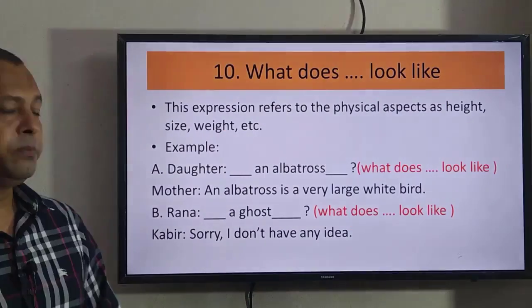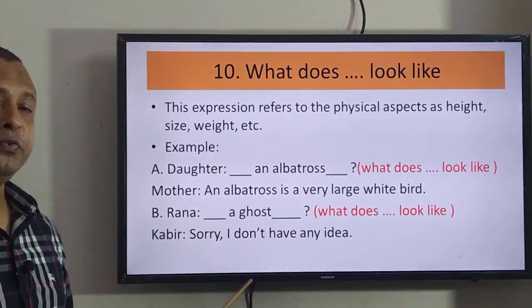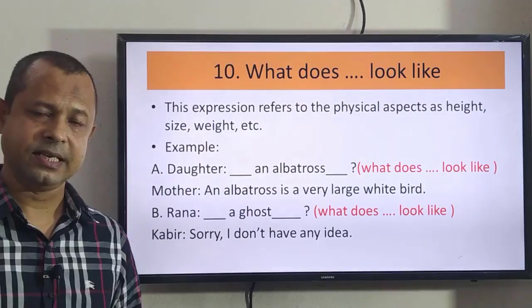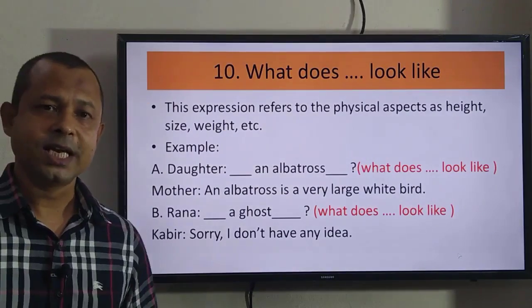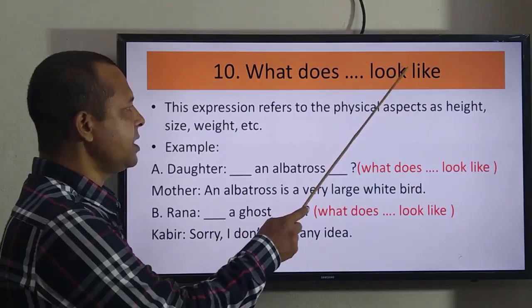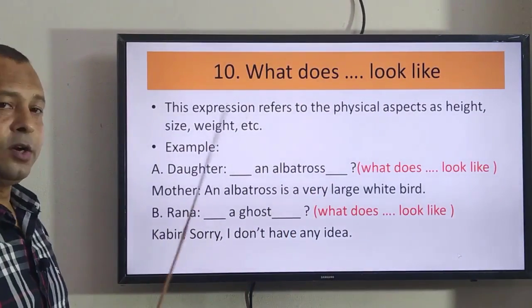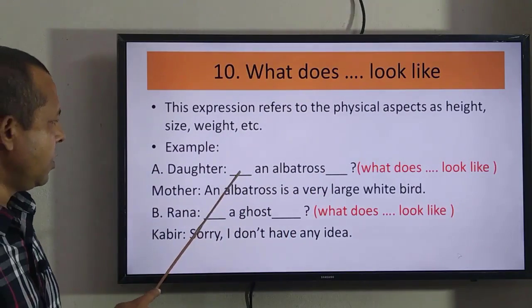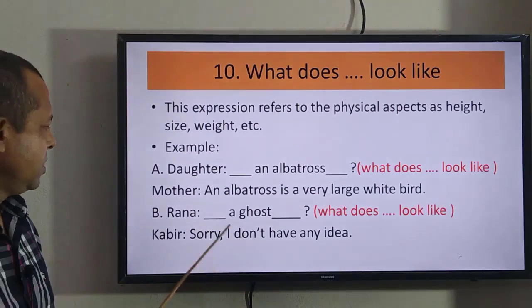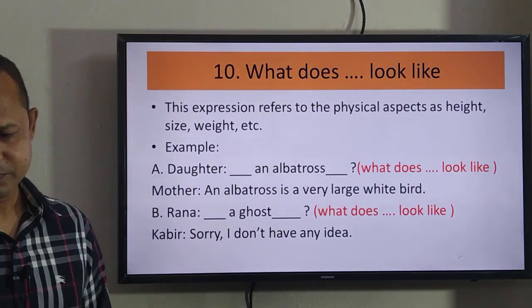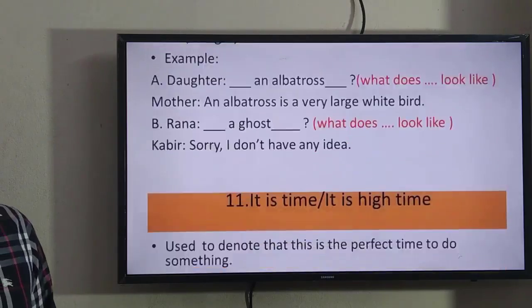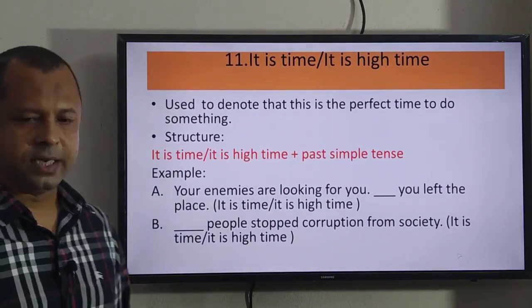Here I would like to give you a tip also. If you find two gaps in a sentence, for that sentence you have to use "what does ... look like". Here you see two gaps, on and to, there are two gaps. So I think you have understood it very easily.